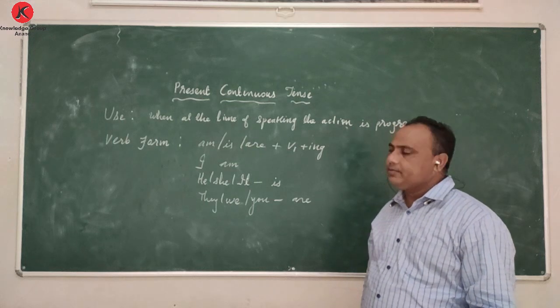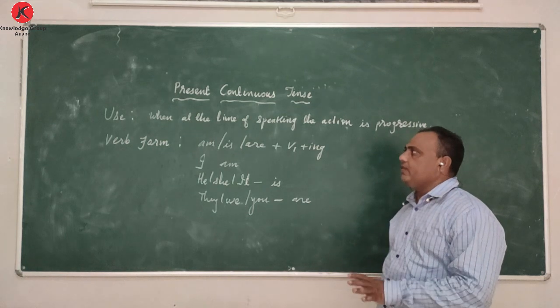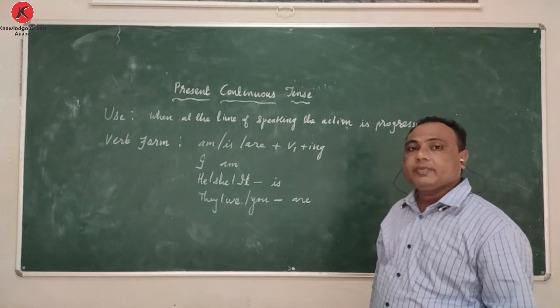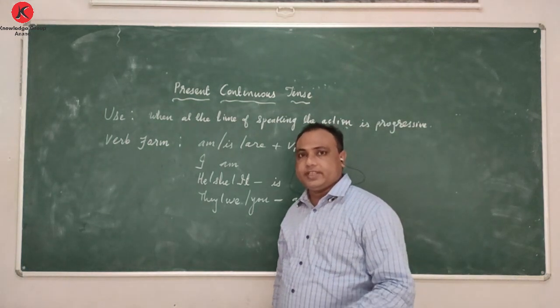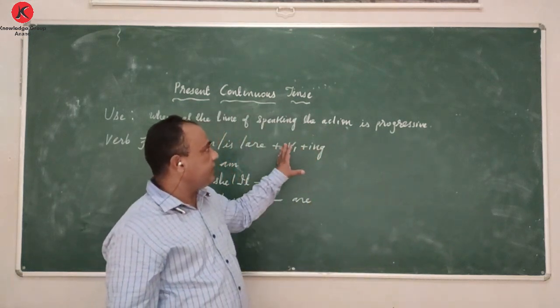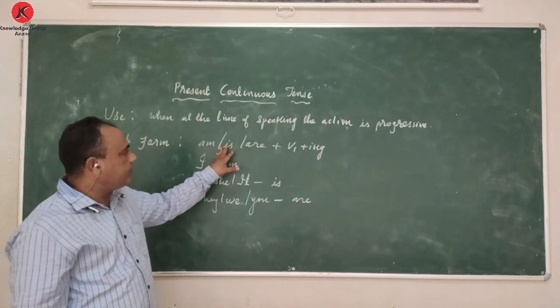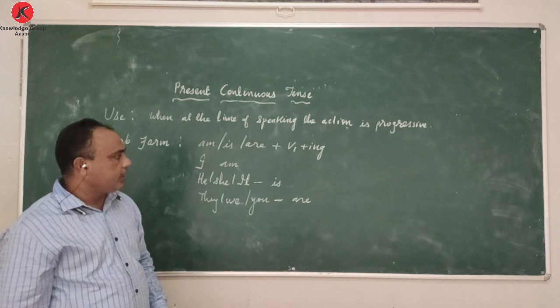Use is also very simple, and verb form is also kept very simple. When we are speaking at the time, the action should be progressive. Then we will use present continuous tense. Verb form is am, is, are plus verb plus ing.